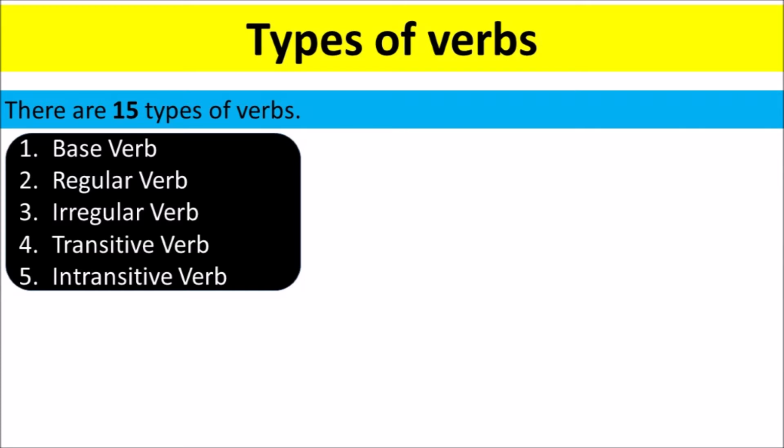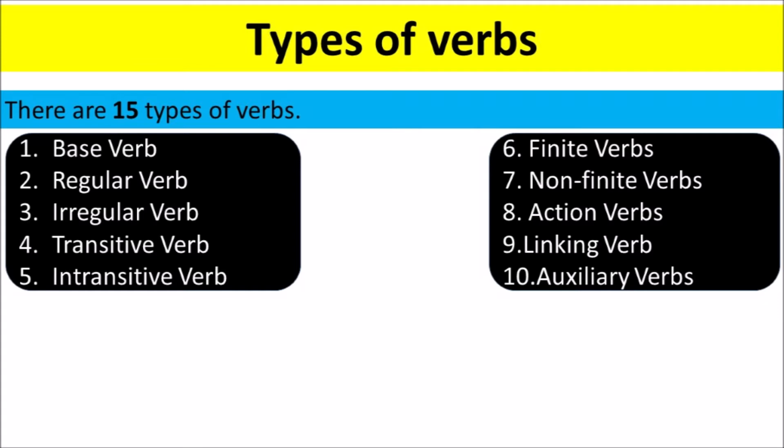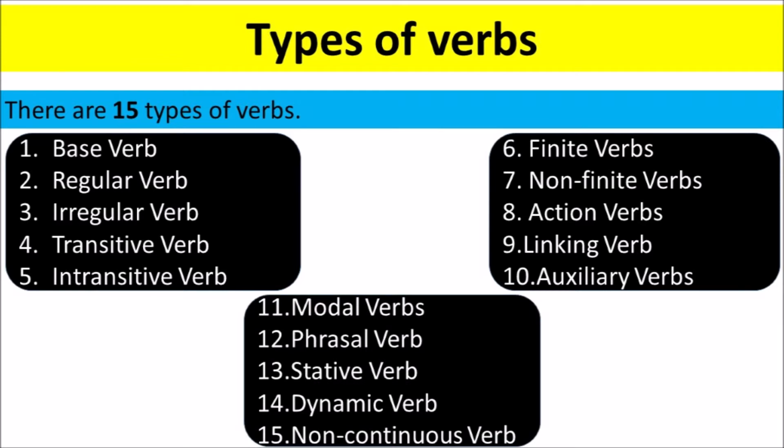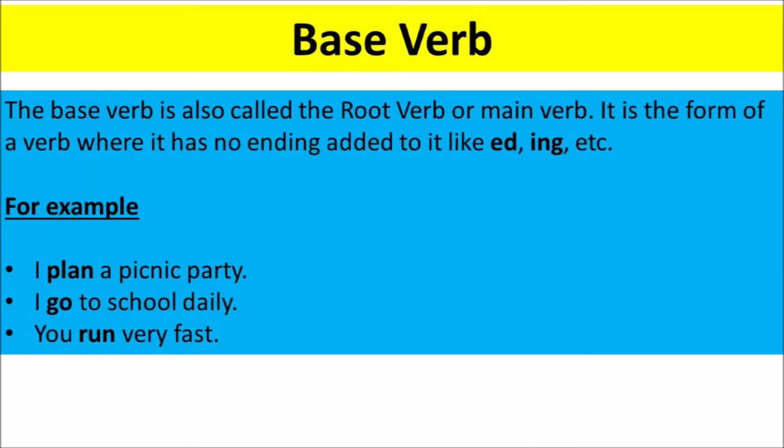Types of verbs. There are 15 types of verbs. Base verb, regular verb, irregular verb, transitive verb, intransitive verb, finite verbs, non-finite verbs, action verbs, linking verb, auxiliary verbs, modal verbs, phrasal verb, stative verb, dynamic verb, non-continuous verb.